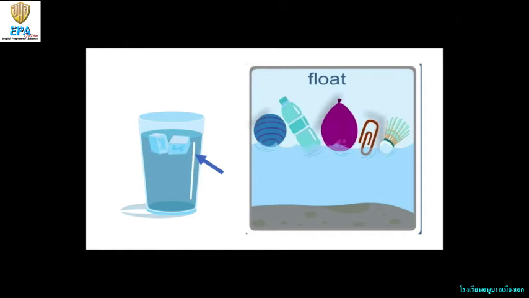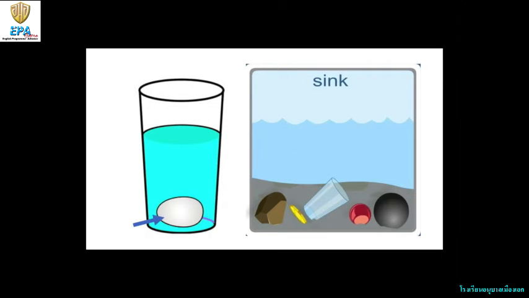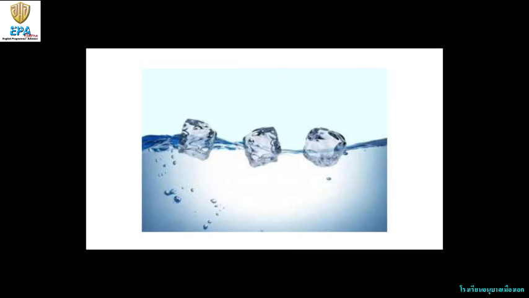Let's review. Ice. Ice is less dense than water. It will float. It stays at the top. Float. The egg, in this case, is more dense than water, and it will sink. Sink. You can try this at home and experiment. Ice floats on water.